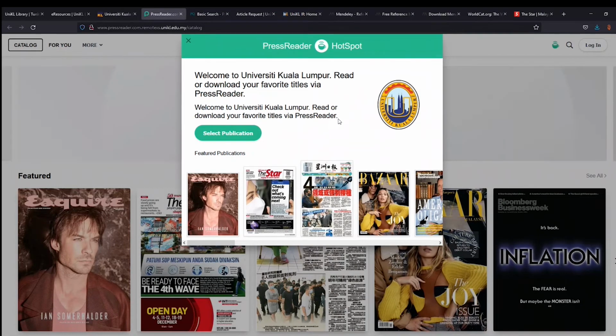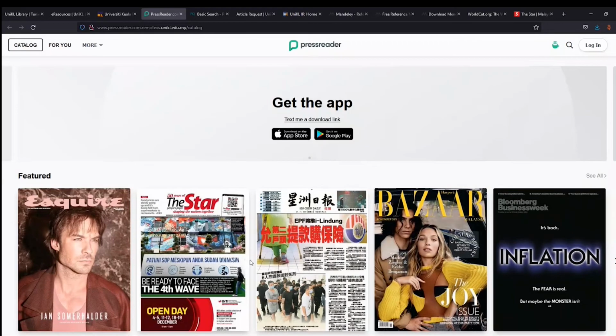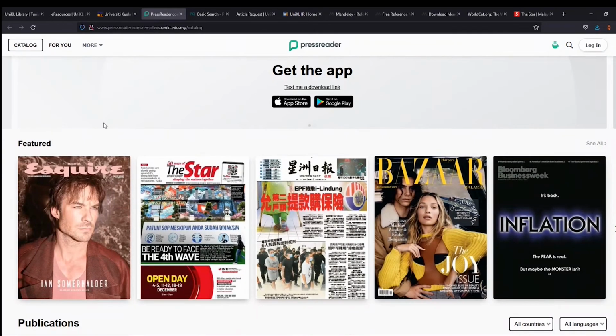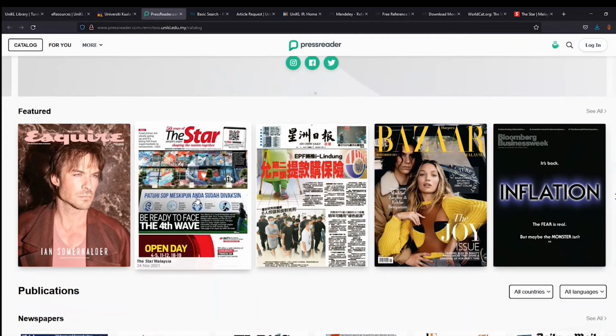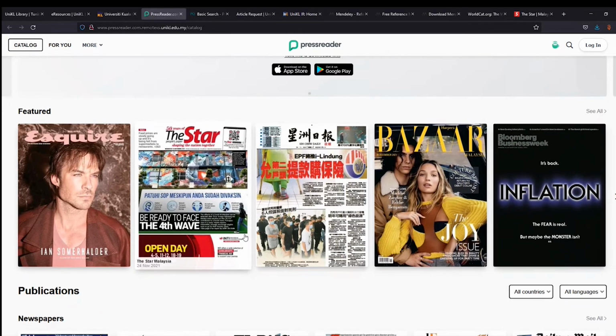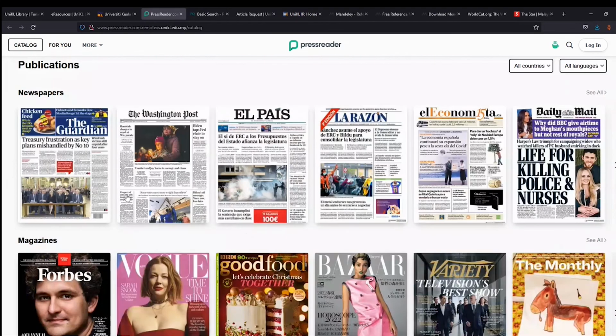So let's open PressReader. Whenever you click on PressReader, it will have the welcome message here. Welcome to University of Kuala Lumpur, and you can select your publications. So this is a featured magazine. They have Esquire, they have the Star, Cinchio, Bazaar, and also Inflations. So you can also access newspapers and also magazines.